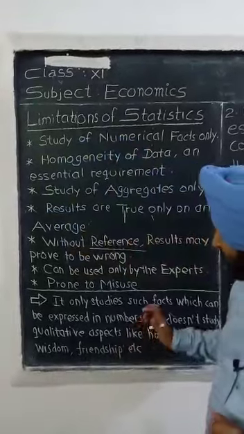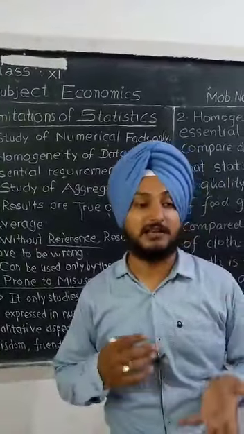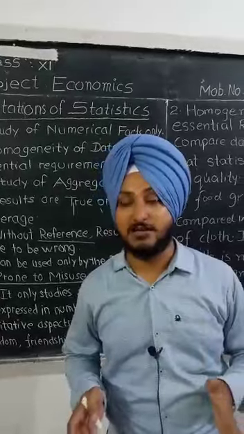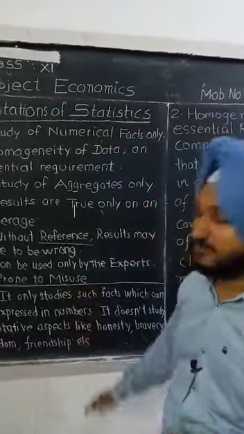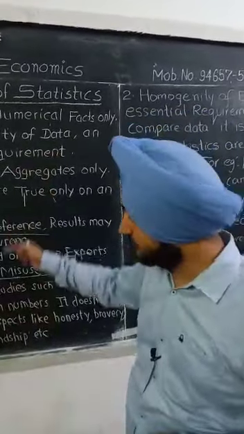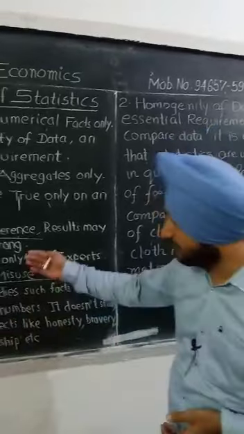So it does not include any qualitative aspect like love, friendship, wisdom, honesty, bravery, etc. We have touched this point so many times. Now you can pause the video here students, and then we will discuss the second limitation of stats.